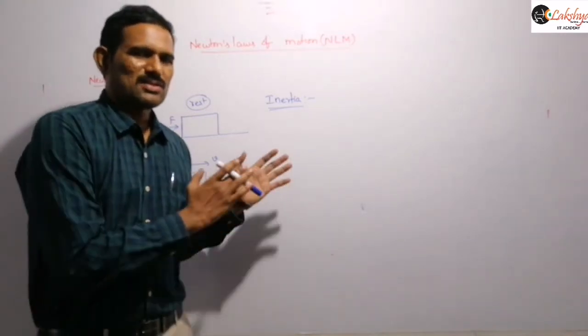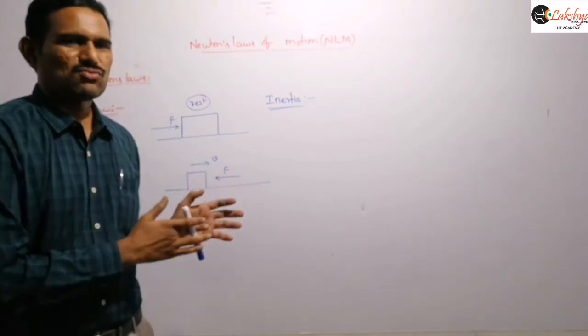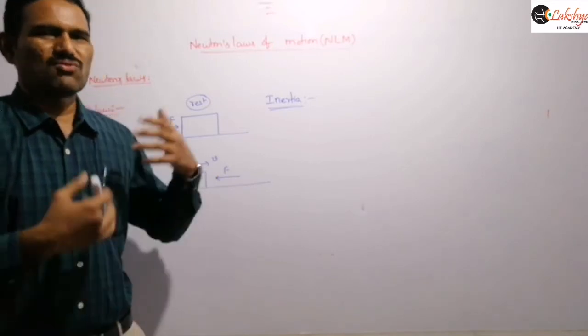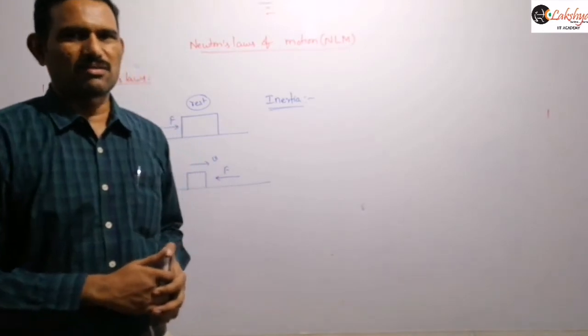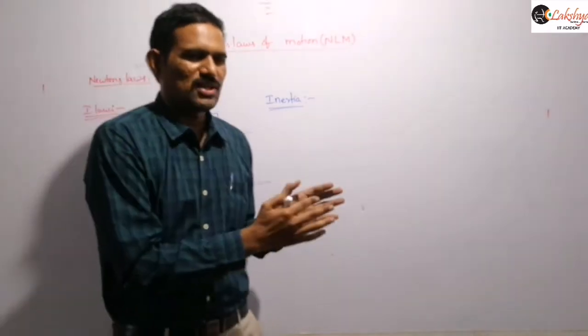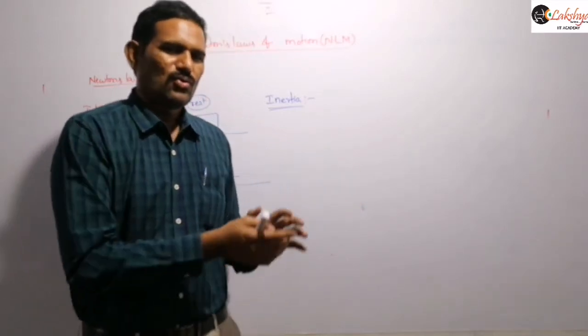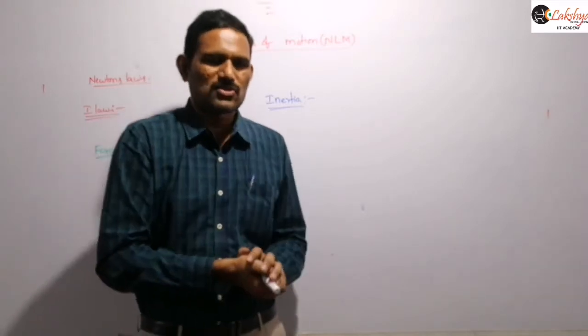That means actually this inertia is not a physical quantity, but here we take mass as a measure of this inertia. If the mass of an object is high, then automatically we say that its inertia is high. Suppose you are trying to push a small stone and a big stone. We can easily push the small stone when compared to the big stone, right?